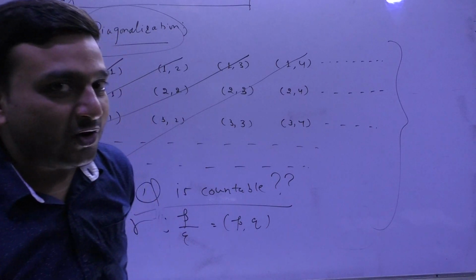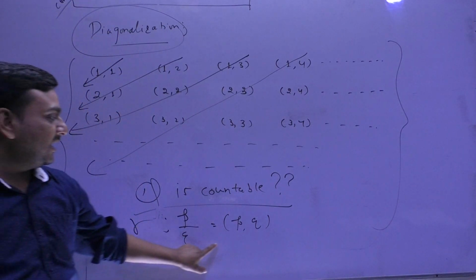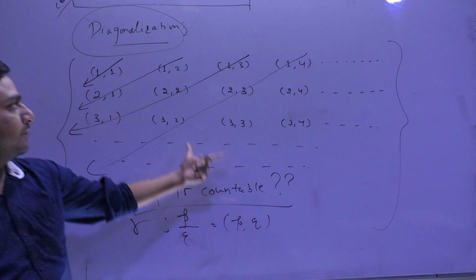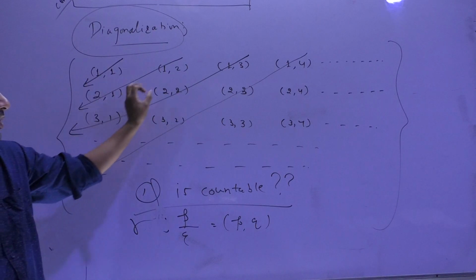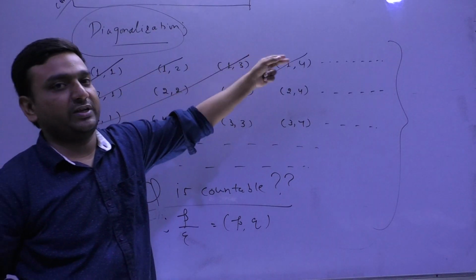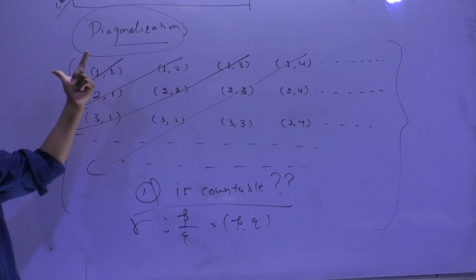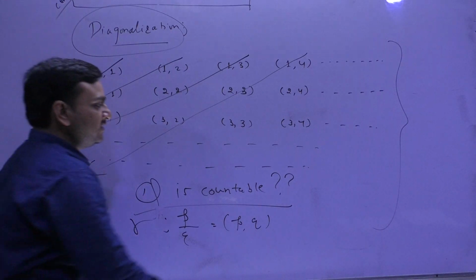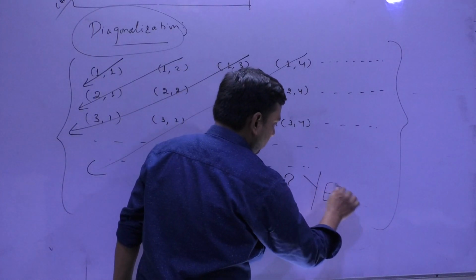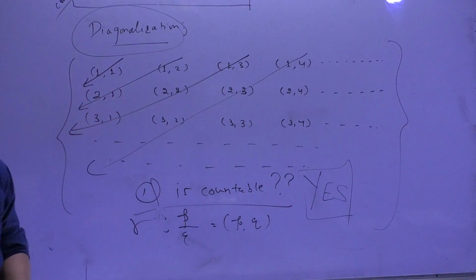And why am I doing so? Because if I write like this, I can frame the picture like P1 comma Q1, P2 comma Q2, P3 comma Q3, and so on. And with the help of diagonalization, in the same procedure, it can be seen that Q is countable. Any doubt? Any issue?